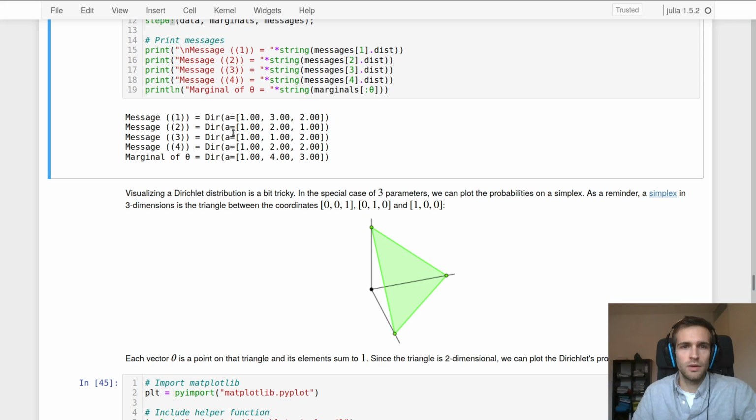But what's more important here is that you develop an intuition for what the Dirichlet distribution is and what it means for things to concentrate. So visualizing the Dirichlet distribution is a bit tricky. It is a distribution defined over vectors that sum to 1, so proportions. Normally it would be a distribution over vectors of a certain dimensionality, and you cannot really visualize that for high dimensional spaces.